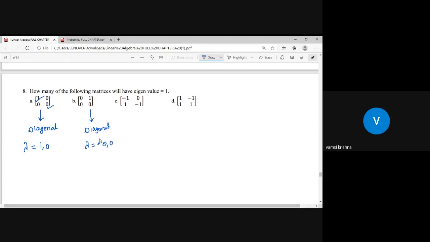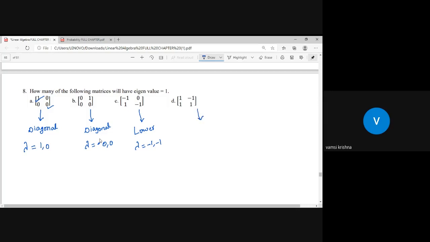Okay, fine, 0, 0, but it doesn't contain 1. Just leave it. Now let us take this matrix. Sir, this is a lower triangular matrix, because the upper element is 0 here. So the third option is a lower triangular matrix. For this lower triangular matrix, the lambda values are -1 comma -1. So for this also, 1 did not come.